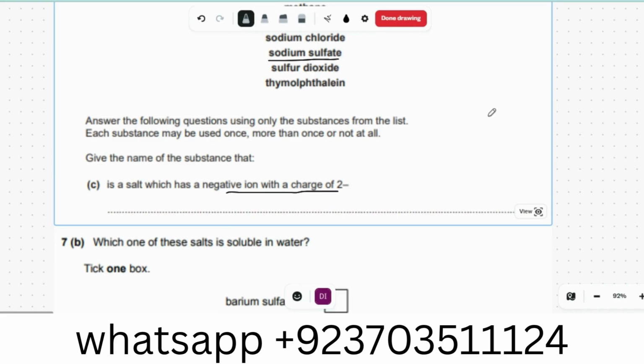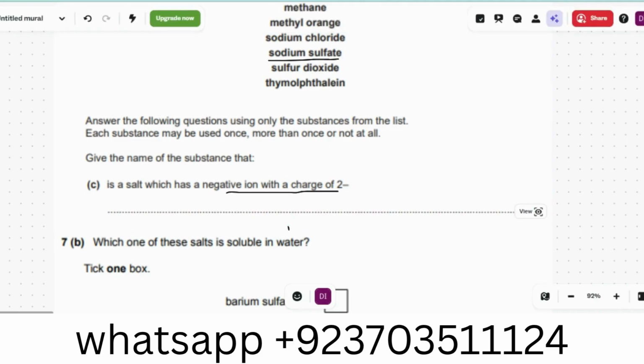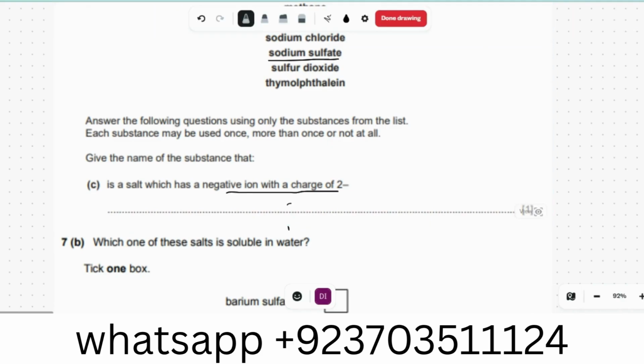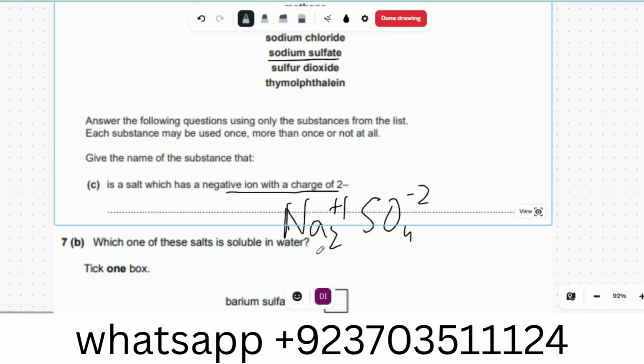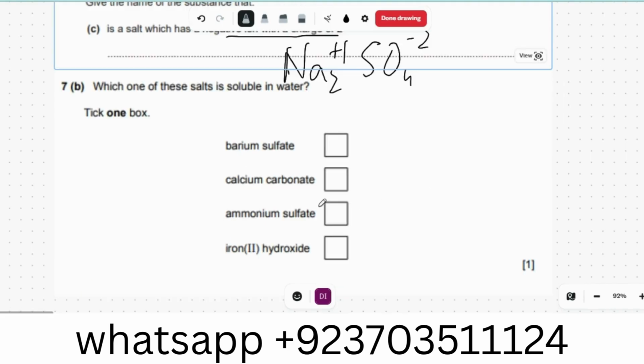Because it's a salt, and also sulfate has a minus 2 charge. So Na2 is plus 1, SO4 has a minus 2 charge. That's why for one sulfate we need two sodium atoms.